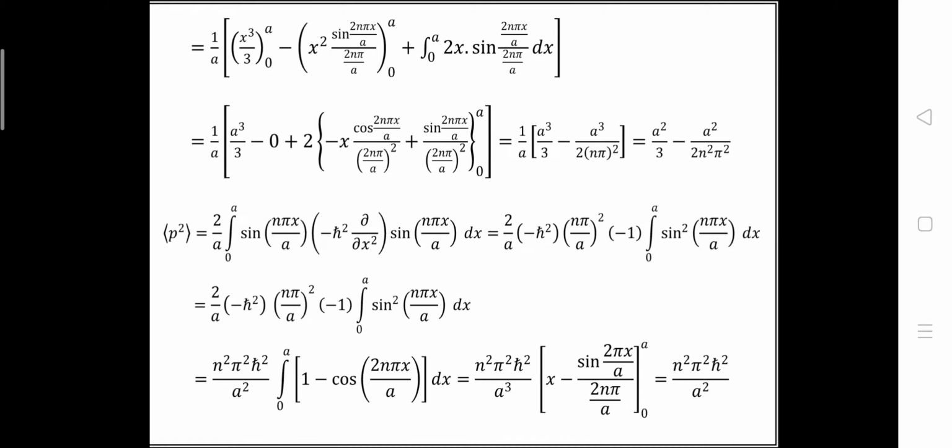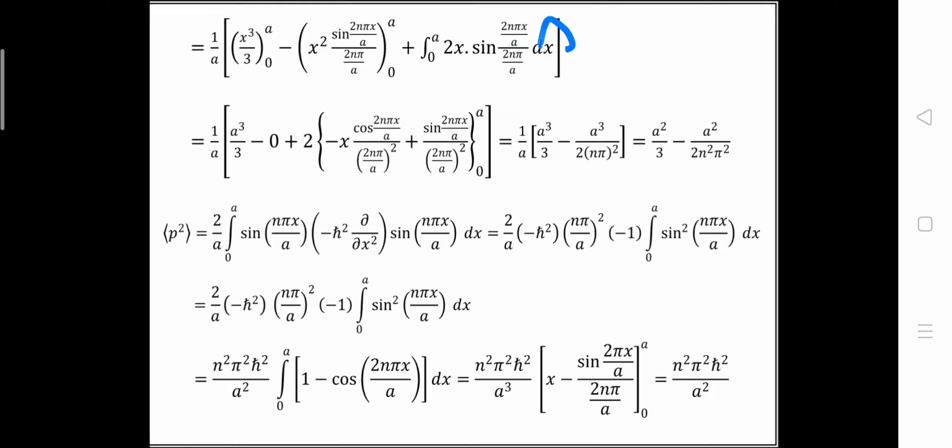if we do the integral we will get 1 by a, x cube by 3 with limit 0 to a, minus x square. We are also going to use the chain rule here, so we will get x square sin(2nπx/a) in the denominator 2nπ/a, with limit 0 to a. Here the integral will be 0 to a, 2x into sin(2nπx/a) in the denominator 2nπ/a dx.